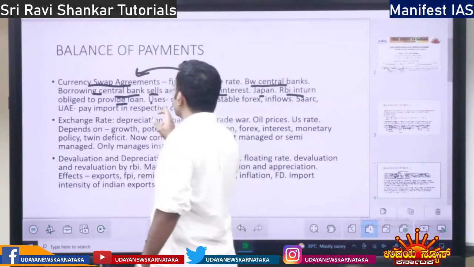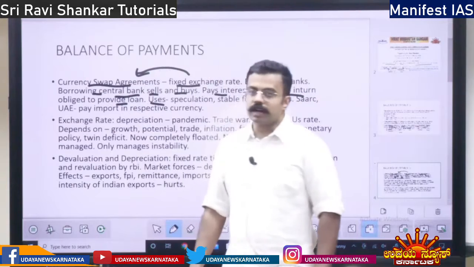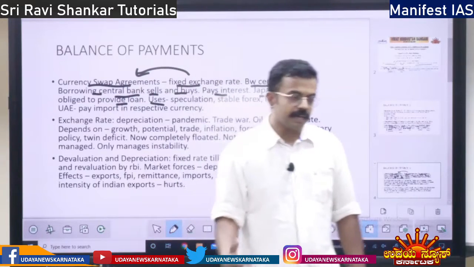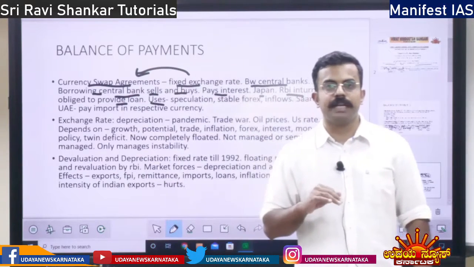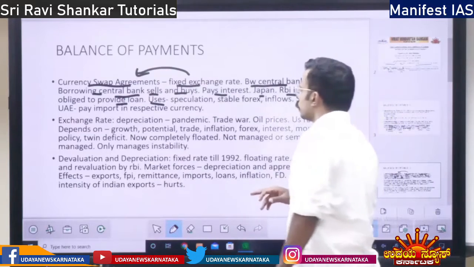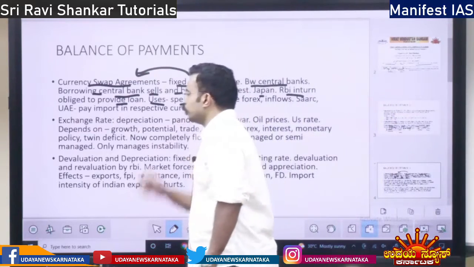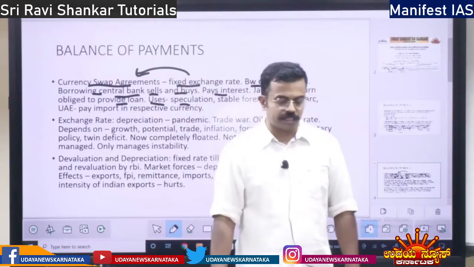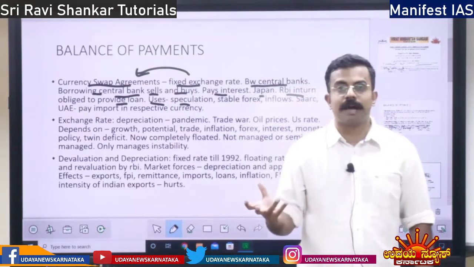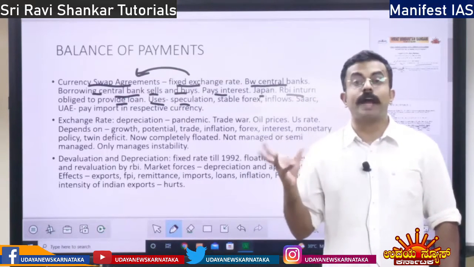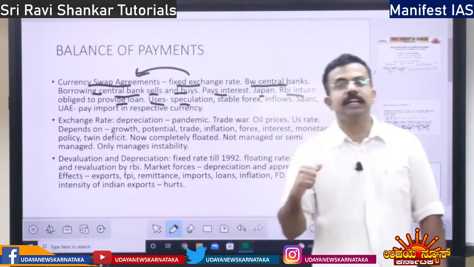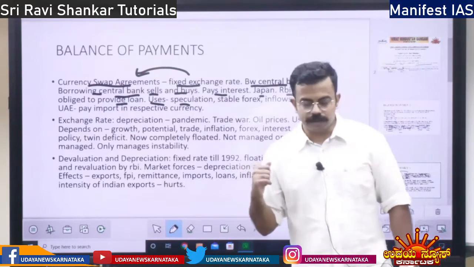So what are the uses of the currency swap agreement? Under currency swap, we are getting $75 billion, right? That can be used to curb speculation. I have told you already what speculation is. Speculation is guessing in the market, investing based on wild guesses, right? That is actually disastrous for the economy.